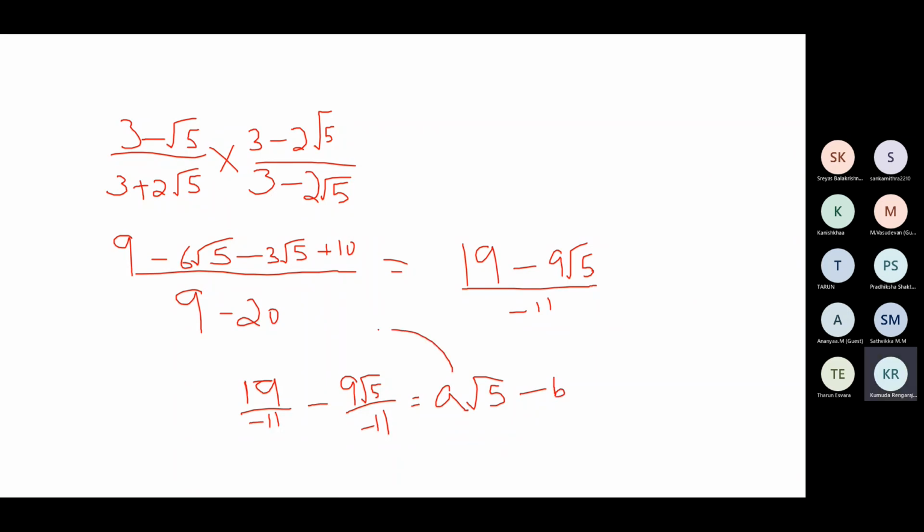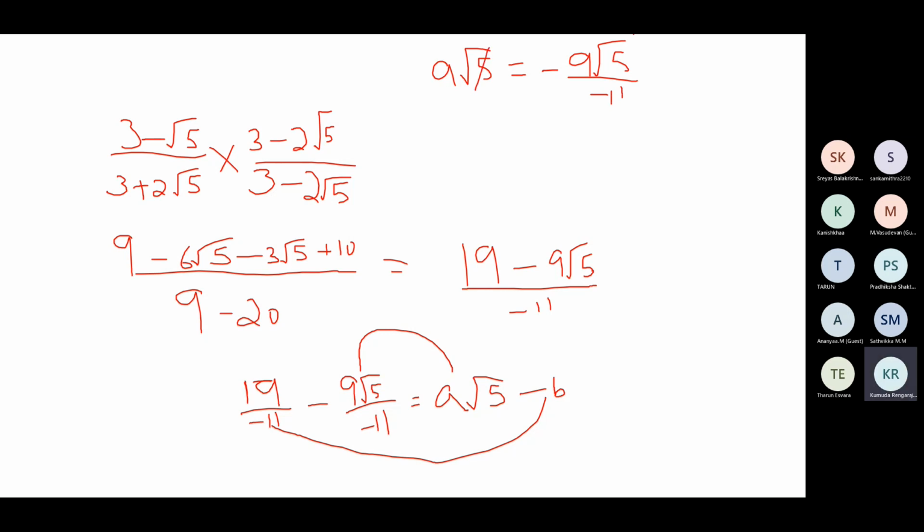So a root 5 is equal to this one, and minus b is equal to this. On equating, you can see this minus and minus will get cancelled. So a root 5 is equal to minus 9 root 5 by minus 11, and minus b is equal to 19 by minus 11. So let's equate a root 5 is equal to minus 9 root 5 by minus 11.